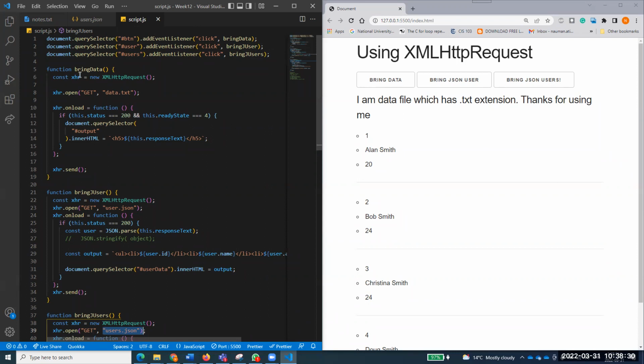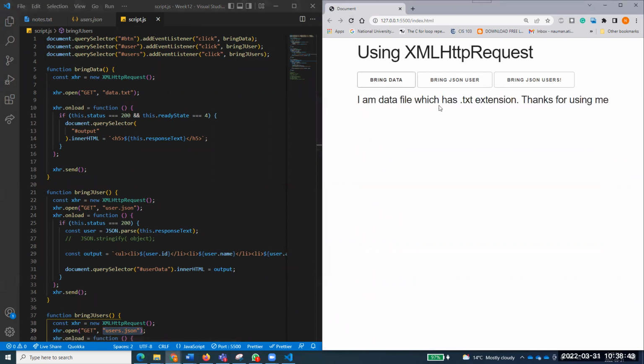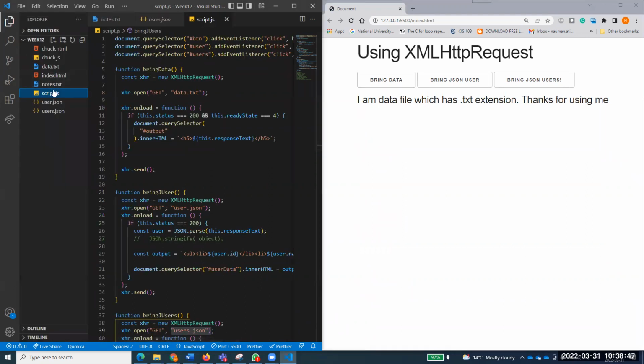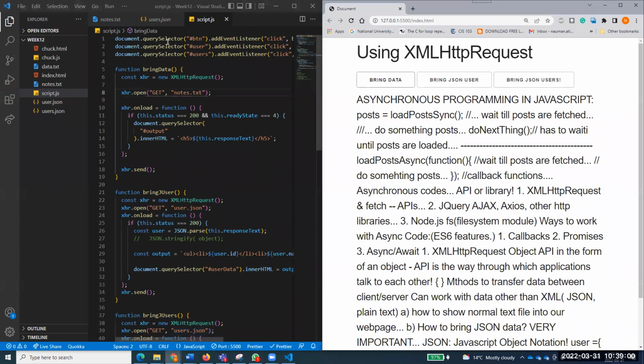Now the first function is doing what? It's bringing data, creating this XHR request. I'm not discussing it again, just a quick look. This is bringing up data.txt. I can show you a teaser: if we have another .txt file, maybe notes.txt, simple, and I change this data to notes and hit save, and click on this one, you see that my notes are coming up.